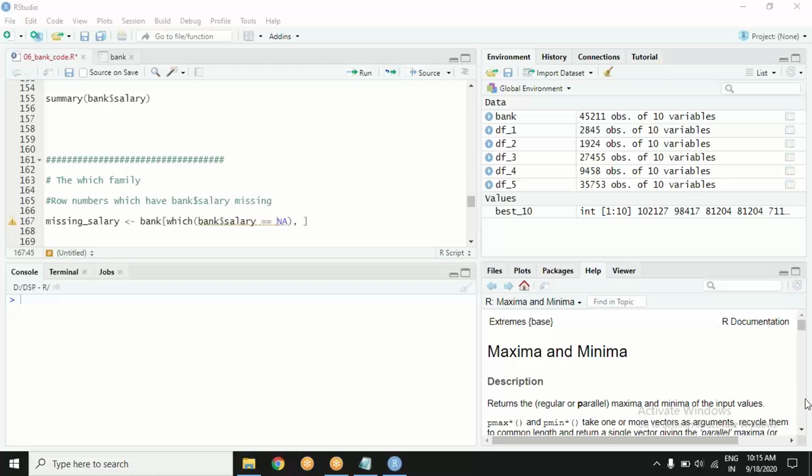Try a few things. I'm typing, I will not run. You will run. Before you run, tell me what happens. Somebody tried zero, I think Ashok. What do you think the answer will be? I'm trying zero double equal to NA.